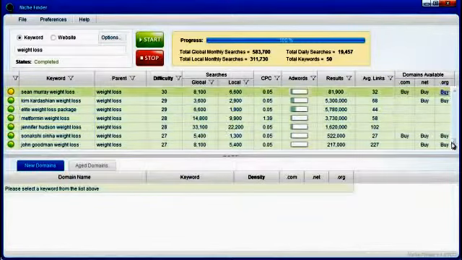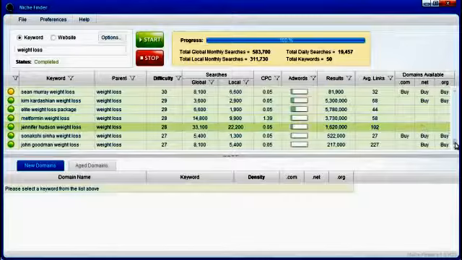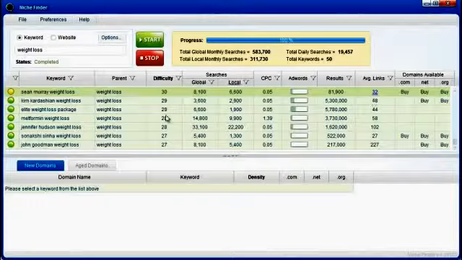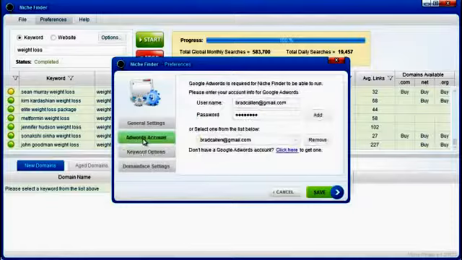So the results you're going to get from Niche Finder under the difficulty level here, as well as the images over here, are very accurate. You're going to be able to quickly find keywords that are going to make you a lot of money. So the average links column is new. Let me click Preferences and go over a couple of the other new options.